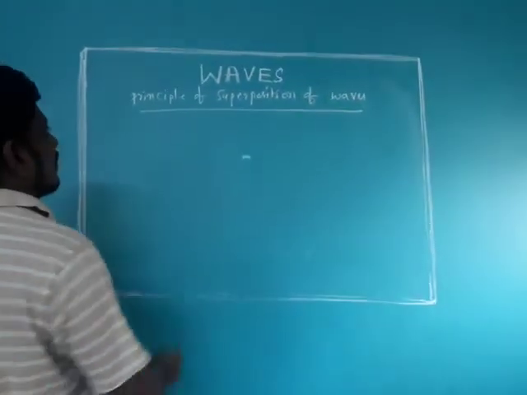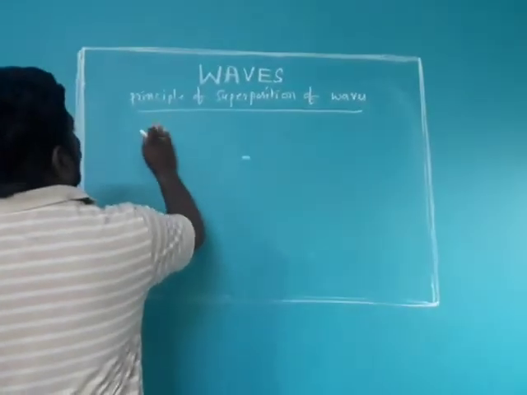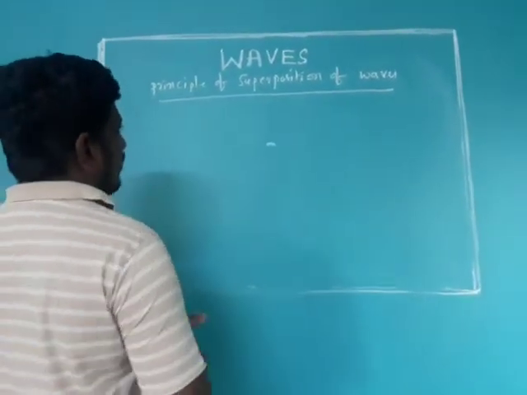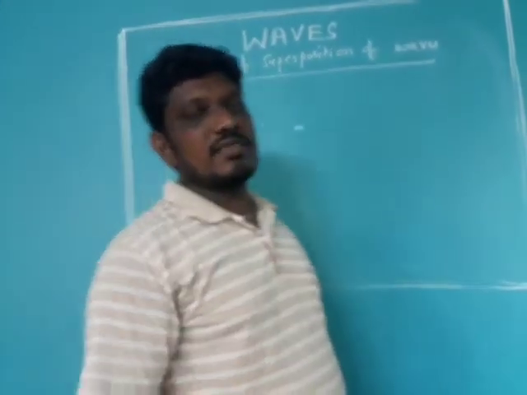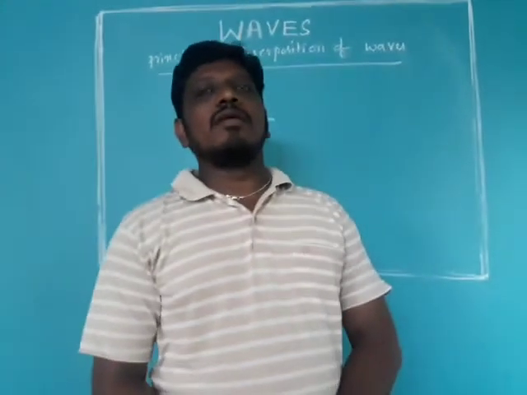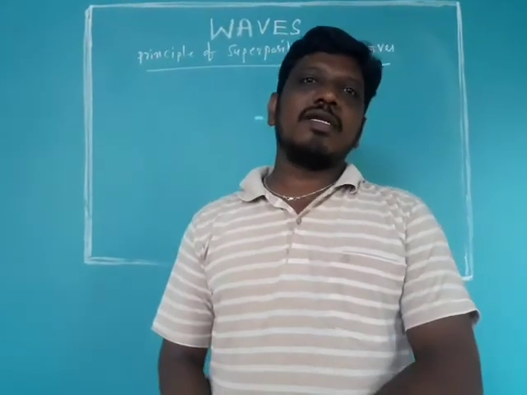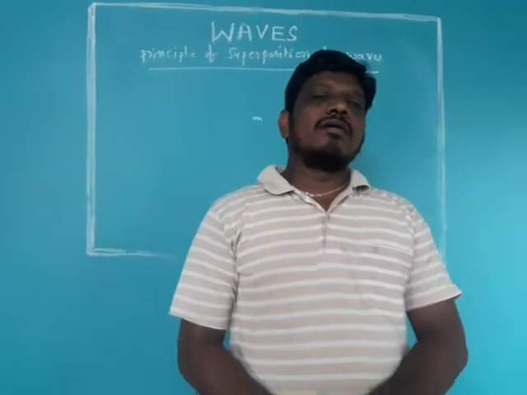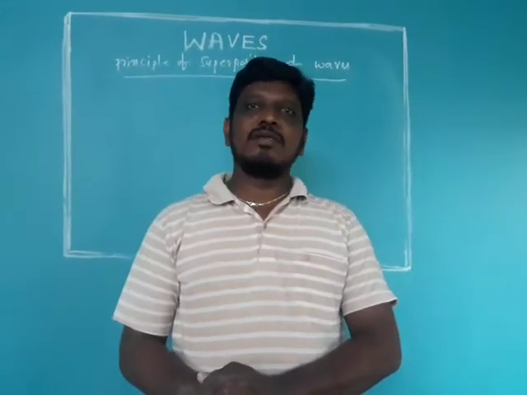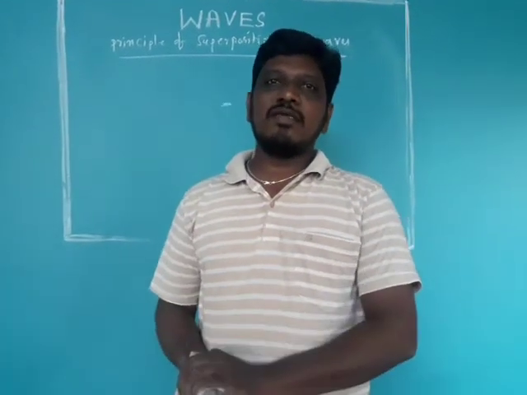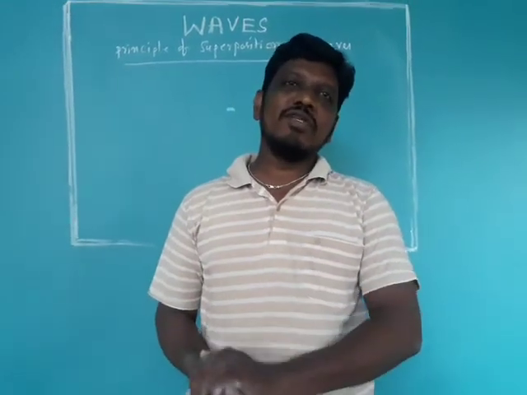So, two or more waves simultaneously falling on the particles of the medium, then the resultant displacement of the particle of the medium is the vector sum of the displacements of the individual waves.